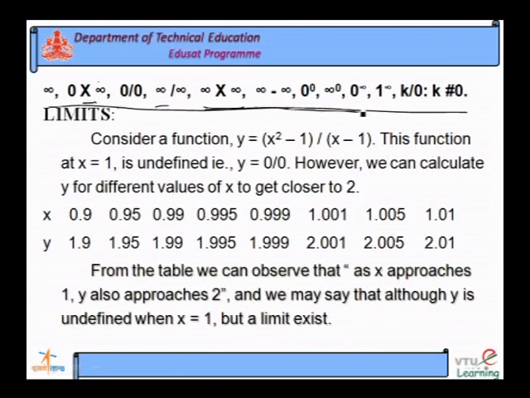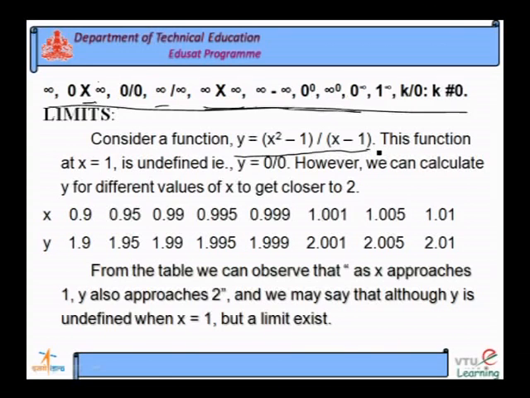The important thing is the limit of a function. Let us consider a function y is equal to x square minus 1 divided by x minus 1.